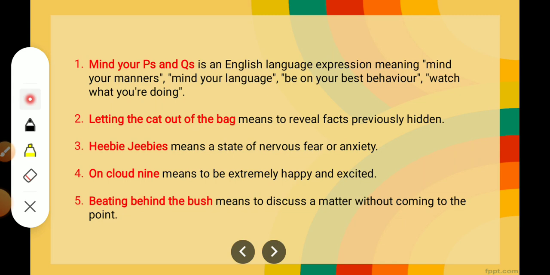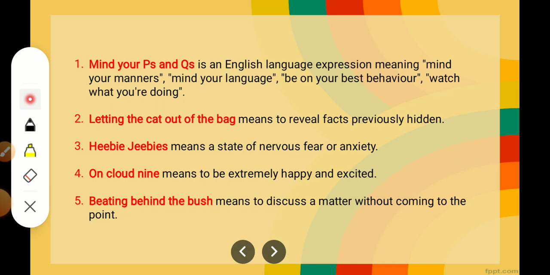Letting the cat out of the bag means to reveal facts previously hidden, to reveal the secret. Heebie-jeebies means a state of nervous fear and anxiety. When we are very nervous, like if you see something in horror films, or maybe you have to give some stage performance, you have to speak on mic and you are very nervous, then we can use this phrase heebie-jeebies. On cloud 9, this we use when we are very happy and excited.